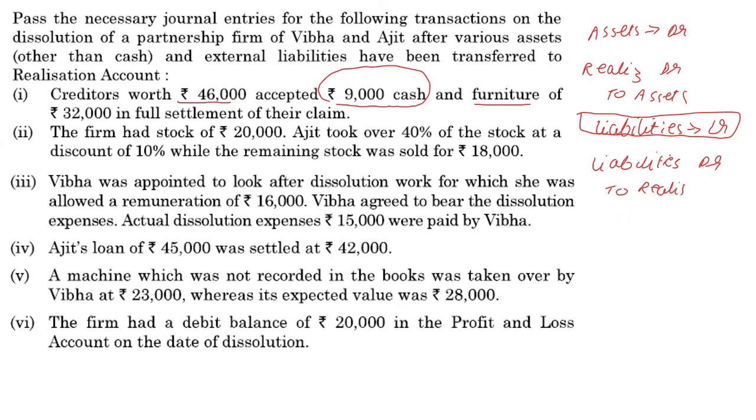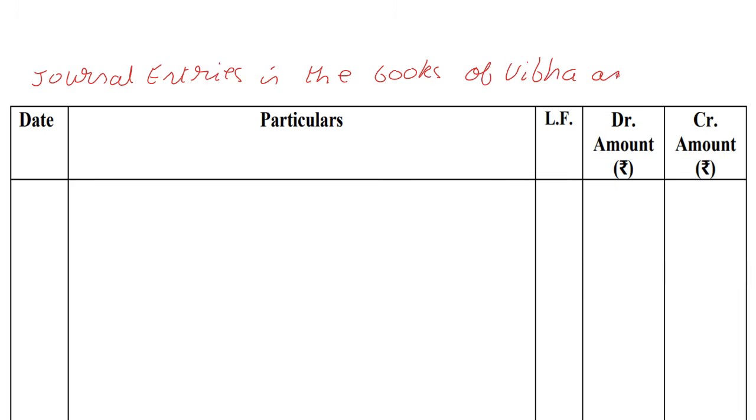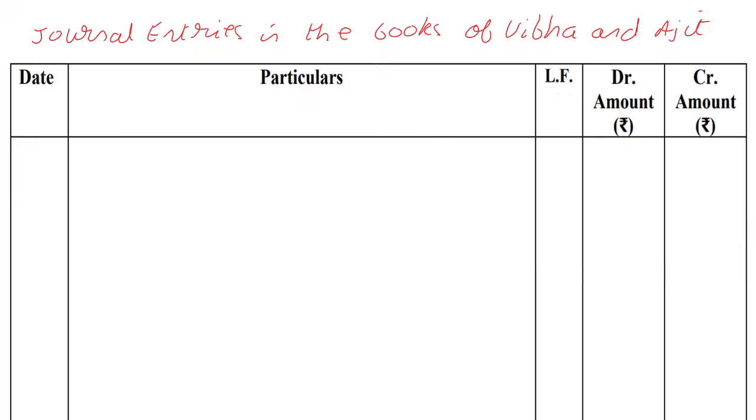Let's see, it's in the books of Vibha and Ajit. Journal entries in the books of Vibha and Ajit. And let's go a little further down. We do not have dates, but we have serial numbers, and you can consider putting the serial numbers in the margin.